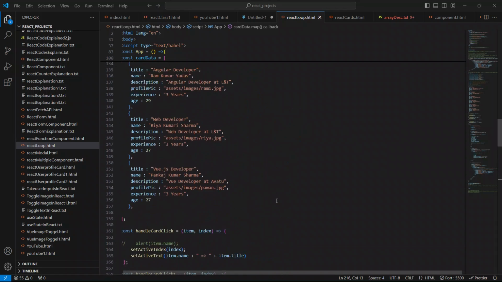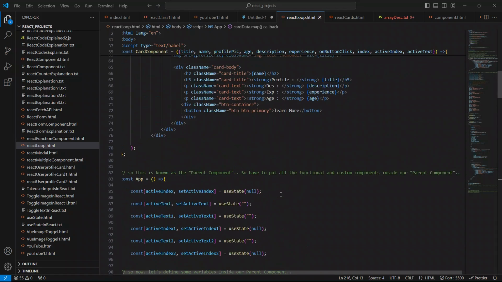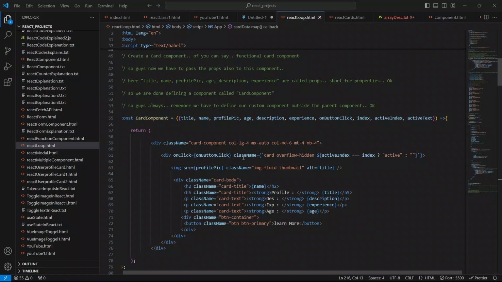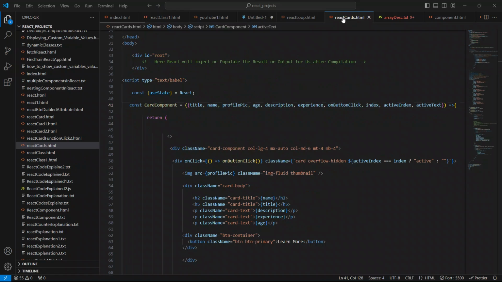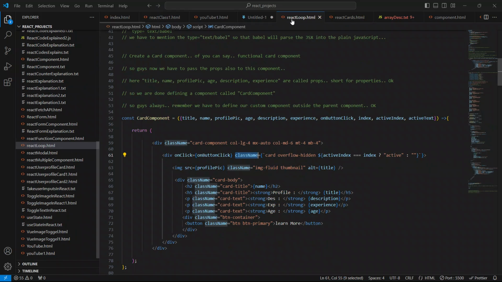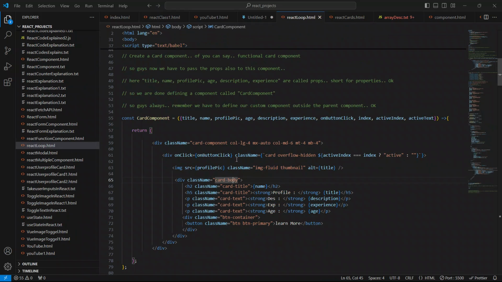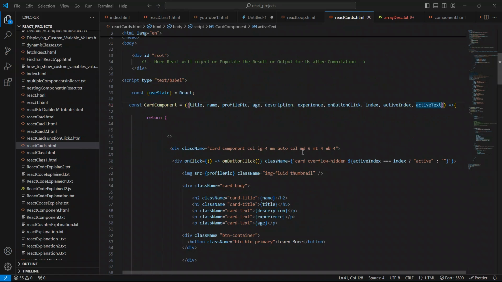Okay, let's just replace this class name from the example. Let's just replace this class name. So copy this from here and replace this.